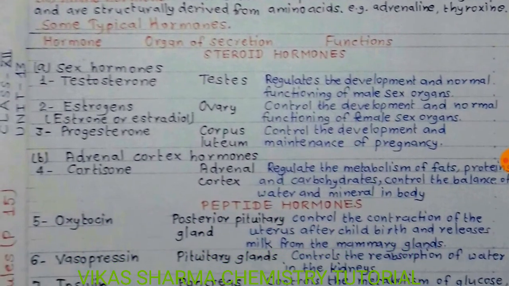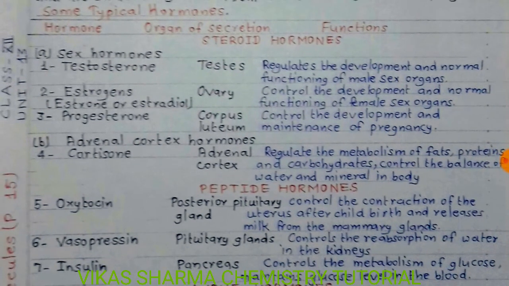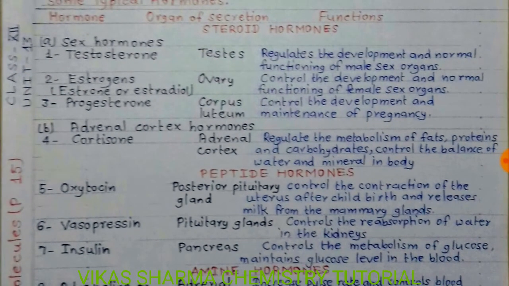So students, some typical hormones, if you have seen on the display, we have studied in this. First one is the sex hormones, testosterone, secreted by the testes. These are considered steroid hormones. They regulate the development and normal functioning of male sex organs.